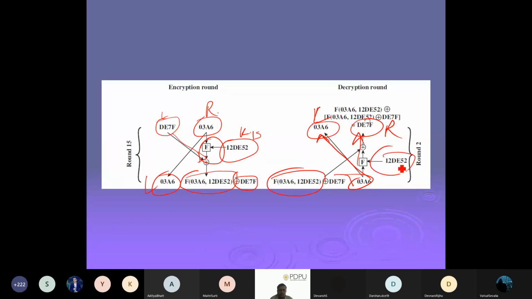Okay, so here it will be K15 in round 15, while in decryption it becomes round 2. And we are applying the K15 also here. That's why it works. So that's how encryption and decryption work. This is an example in between. Now the question is how this F function is going to be executed.